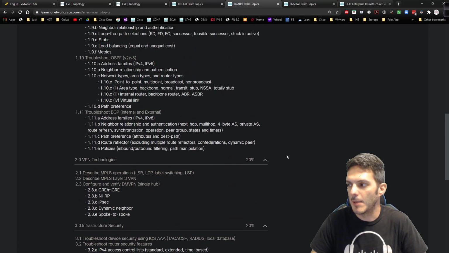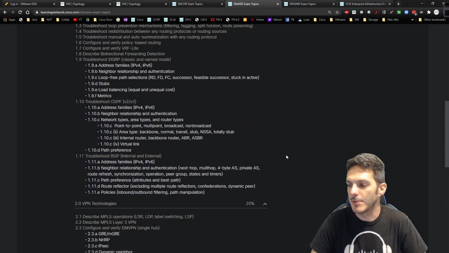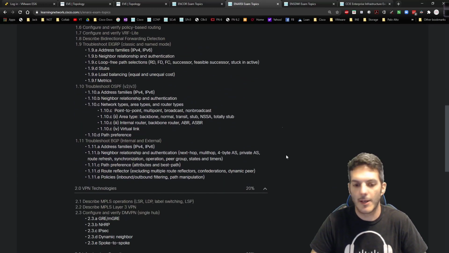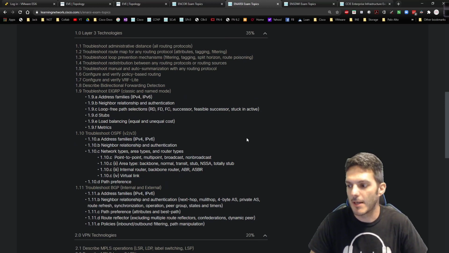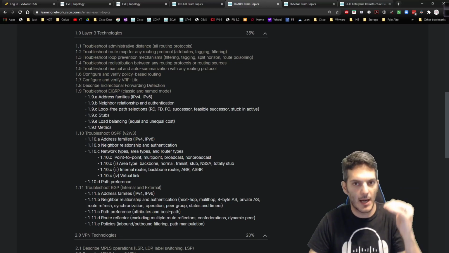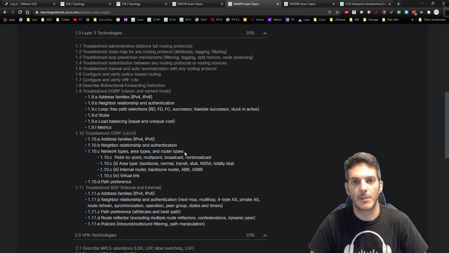The bulk of the exam, though, is going to be Layer 3 and VPN. So Layer 3 technologies, heavy focus on that. We're going to be spending a lot of time on how all this stuff comes into play and the details for it. And I'm literally taking the blueprint items, and that's basically how I am going through and determining what it is that I'm covering.